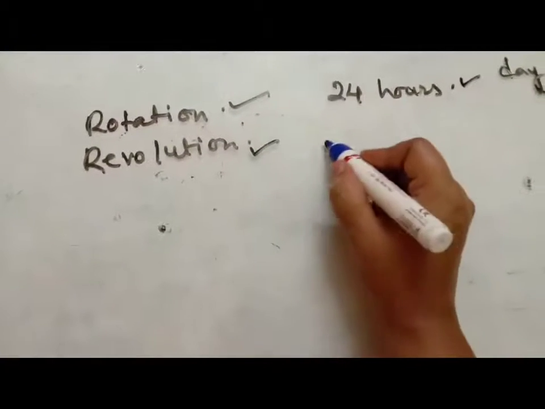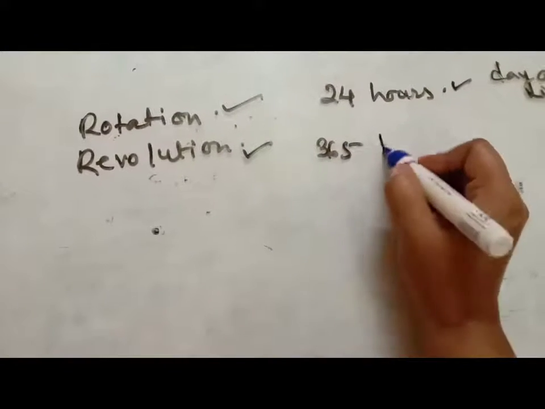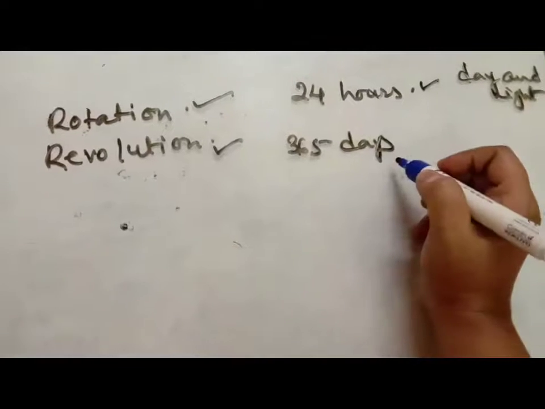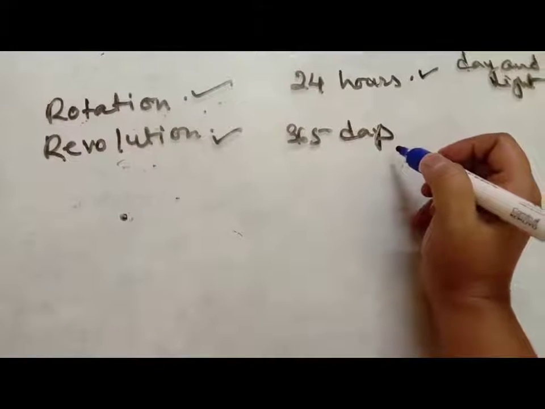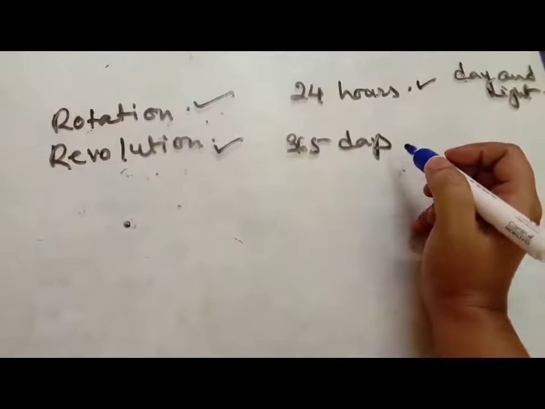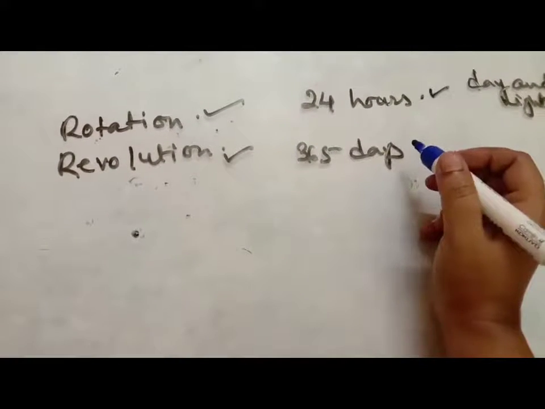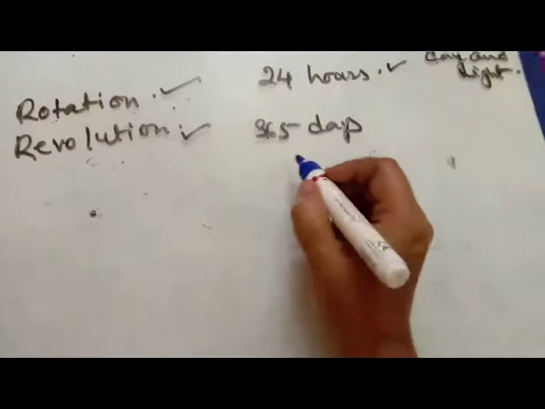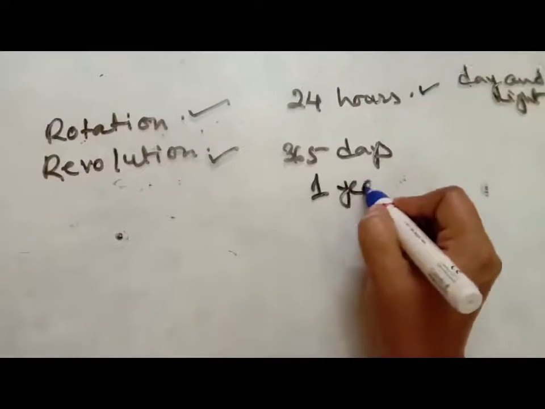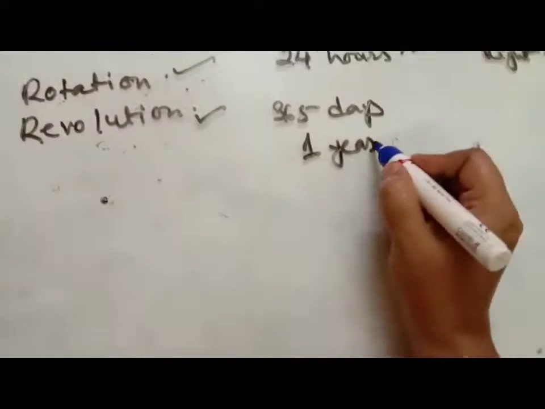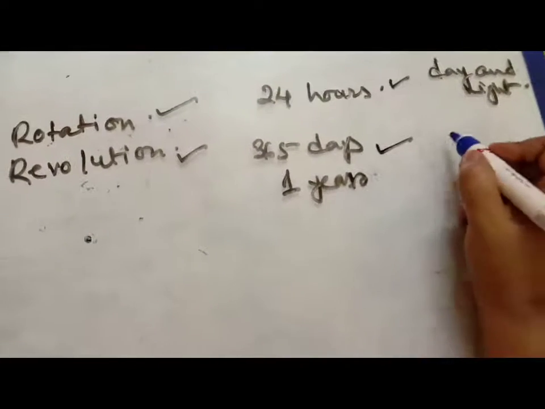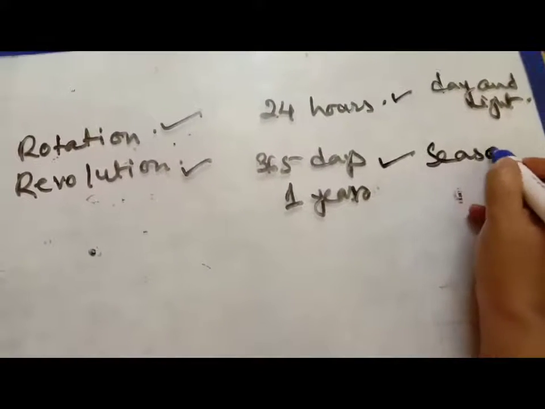Revolution takes 365 days to complete one revolution. Revolution means the earth moving around the sun on its own orbit, and it takes 365 days or 1 year, and the result is the changing of seasons.